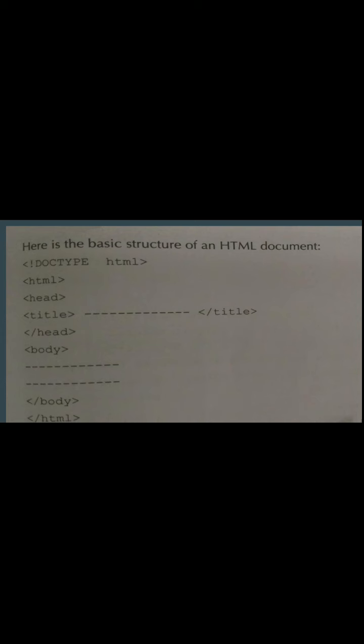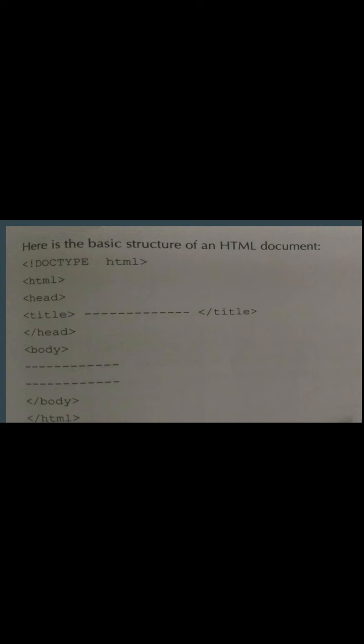Suppose my first web page, school web page, function web page, like this. Then slash head, that is your off tag. Then body; inside the body, if you want to insert any picture or any writing, you have to do it inside the body tag. Then slash body, again off tag, slash HTML. So here we have seen that whatever tag has been used has an on tag as well as an off tag.